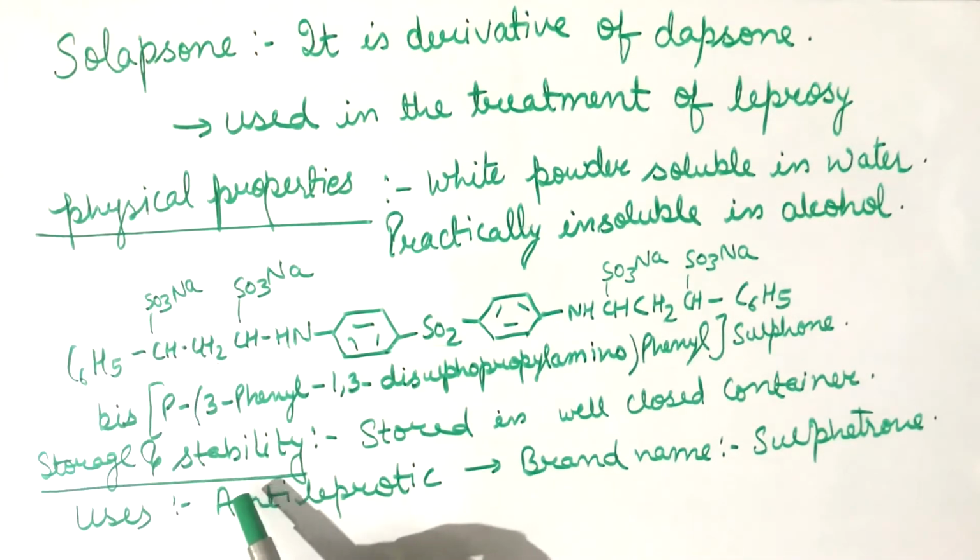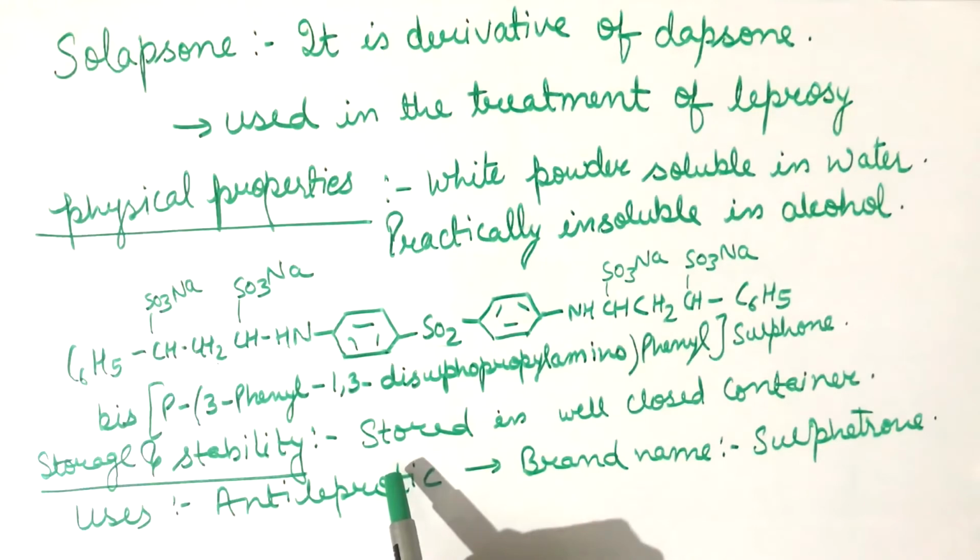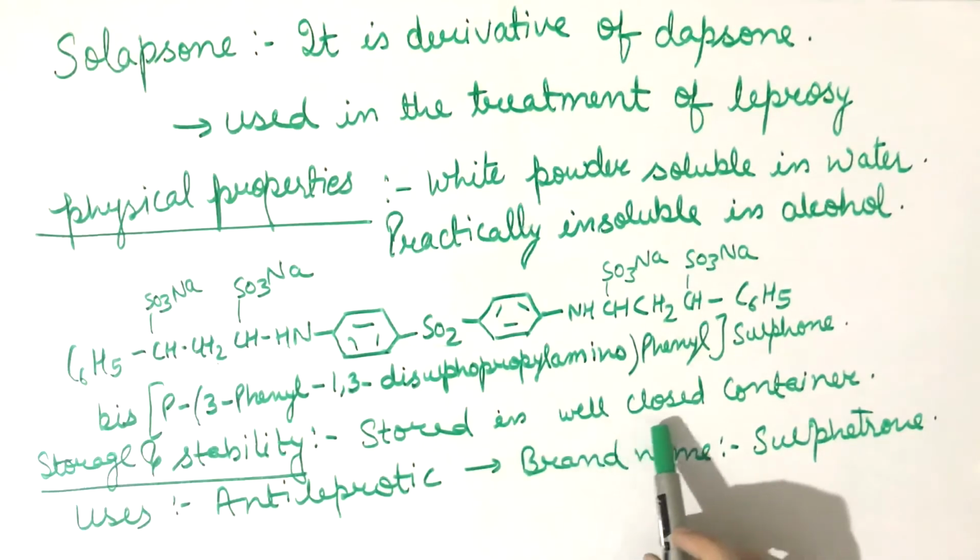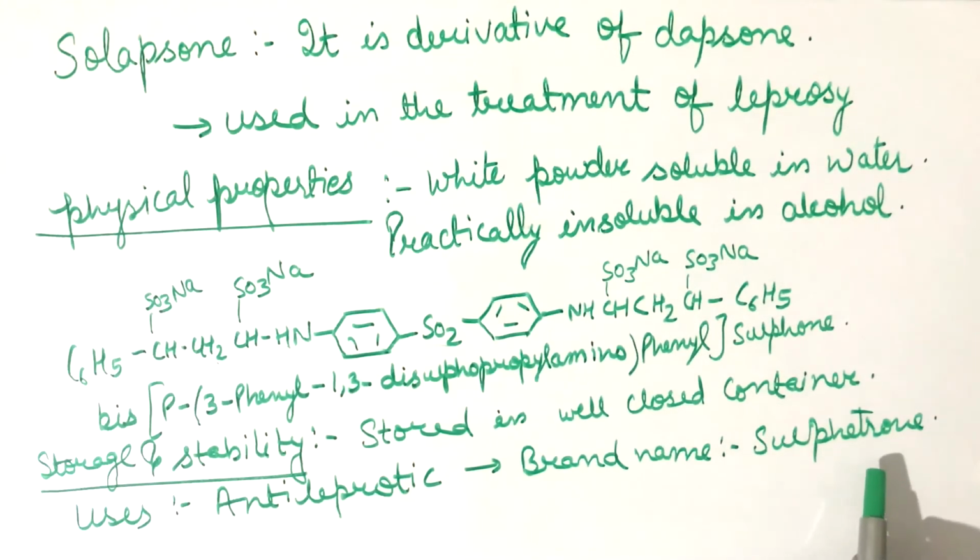Now the storage and stability of solapsone: it is stored in a well closed container and it is used as an anti-leprotic agent with the brand name Sulfatron.